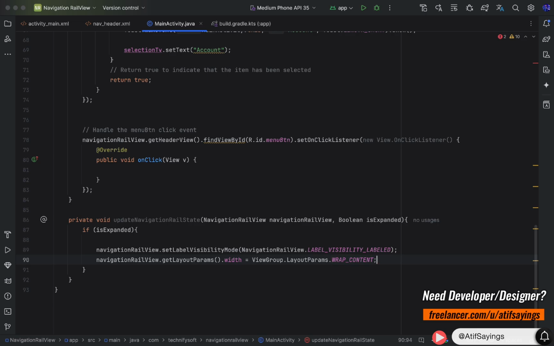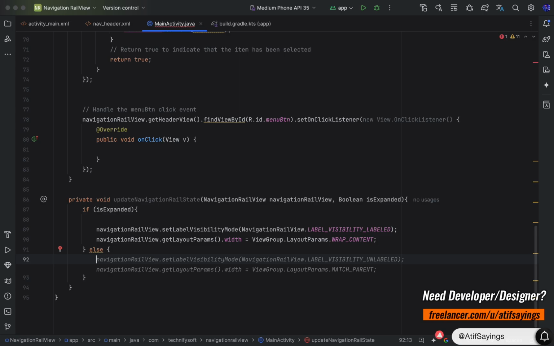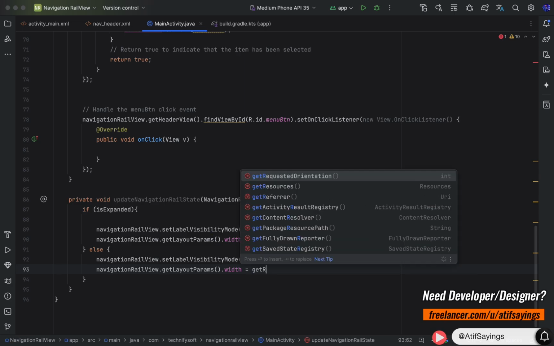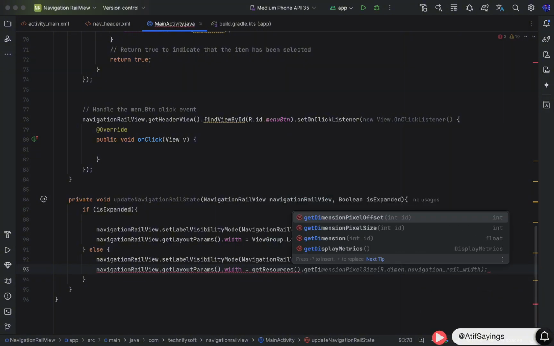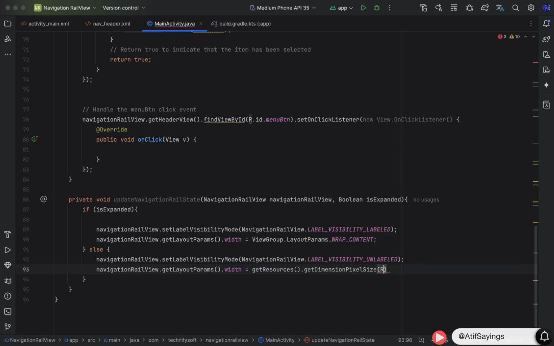After that we will create an else statement which will be called in case the is expanded value is false. In that case we will hide the labels of all menu items. Navigation rail view dot set label visibility mode, navigation rail view dot label visibility unlabeled. Now we need to adjust the width. Navigation rail view dot get layout params dot width equal to get resources dot get dimension pixel size. Inside this we need to pass the parameter r dot dimen dot navigation rail collapsed width.